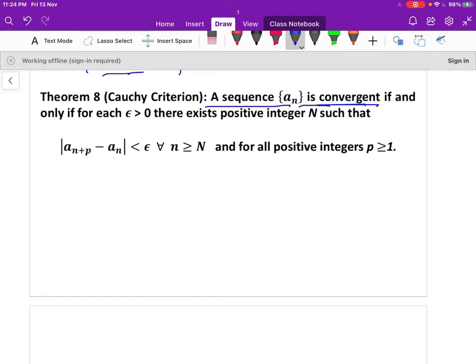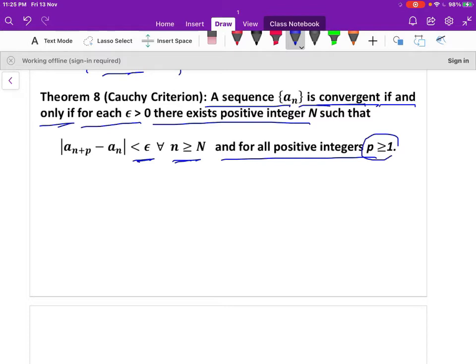A sequence a_n is convergent if and only if for each epsilon positive there exists a positive integer N such that the distance between a_{n+p} and a_n is less than epsilon for all n greater than or equal to N, and for all positive integers p greater than or equal to 1.